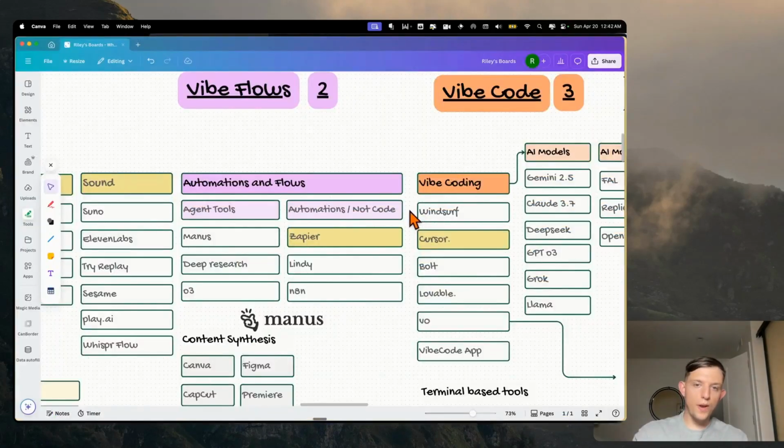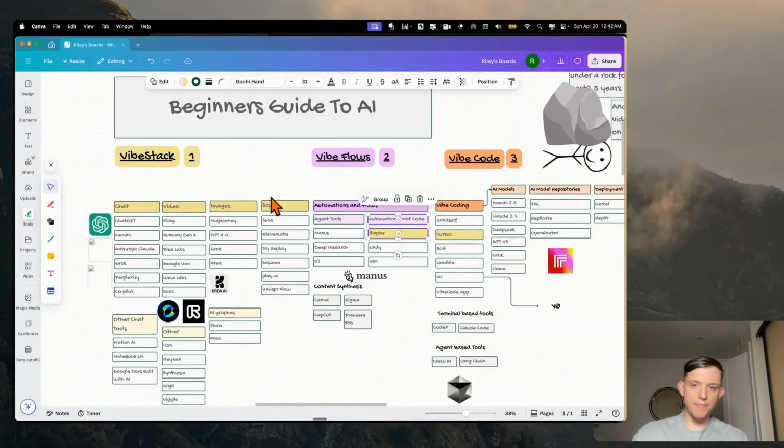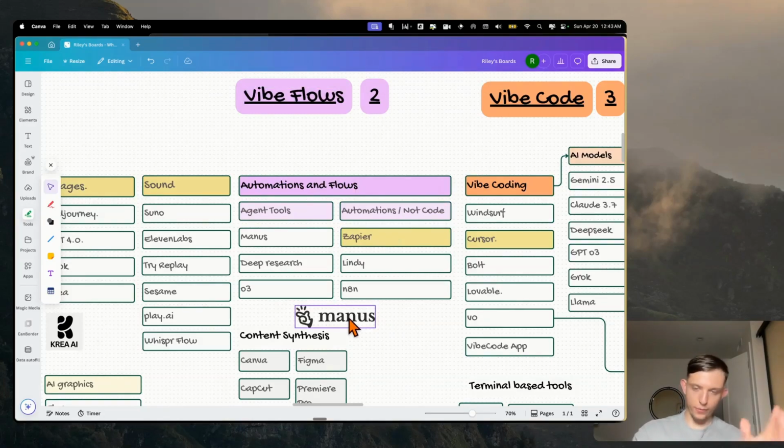Okay, so this is just one example of an automation no code. You can literally make those zaps as many steps as you want. You could literally use so many different AI tools within these automations, and you can set them up with Lindy, N8N, or make.com is another one that I didn't put on this list for whatever reason. Doesn't matter. But the next type of flow I want to get to is agent tools.